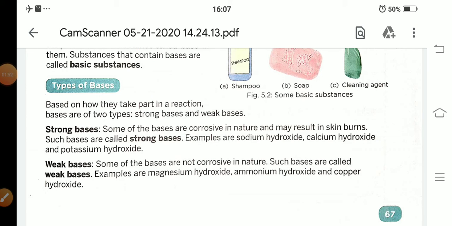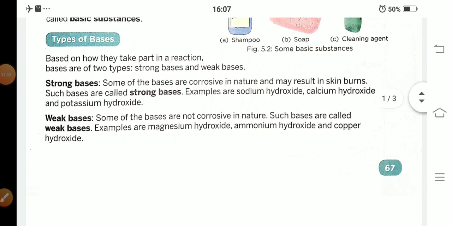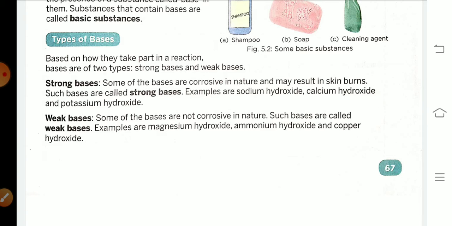Next, weak bases. Some of the bases are not corrosive in nature. Such bases are called weak bases. For example, magnesium hydroxide, ammonium hydroxide and copper hydroxide. These are some examples of weak bases. So it is clear that bases are classified into two types: first strong bases and second weak bases.